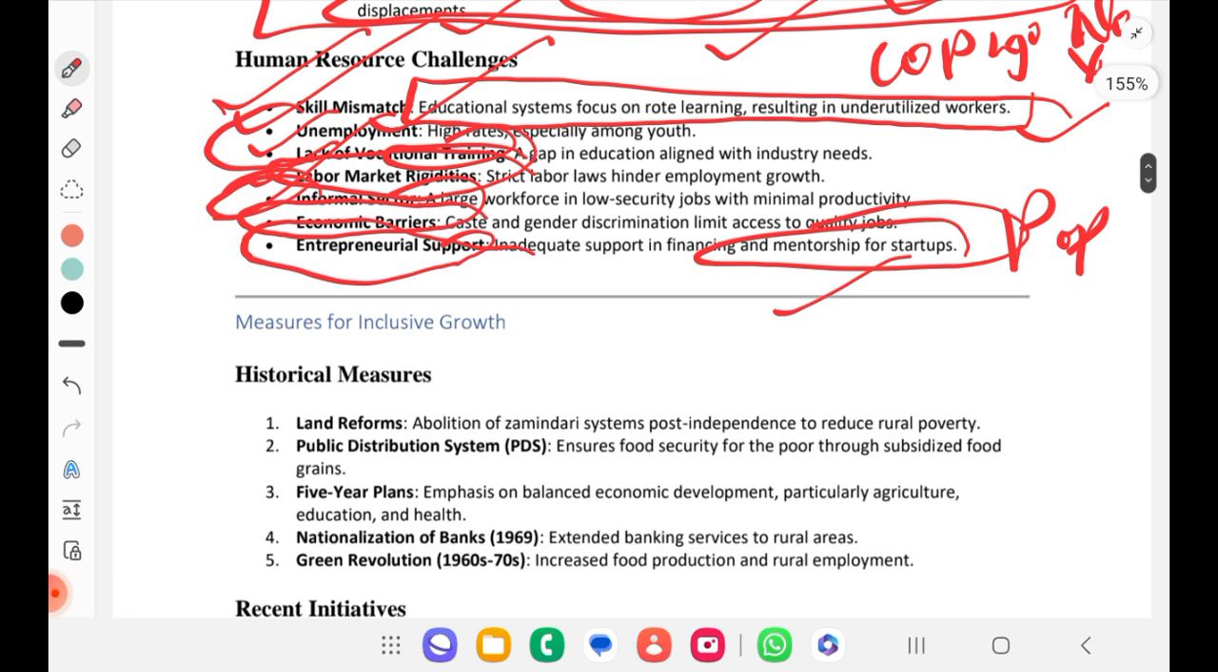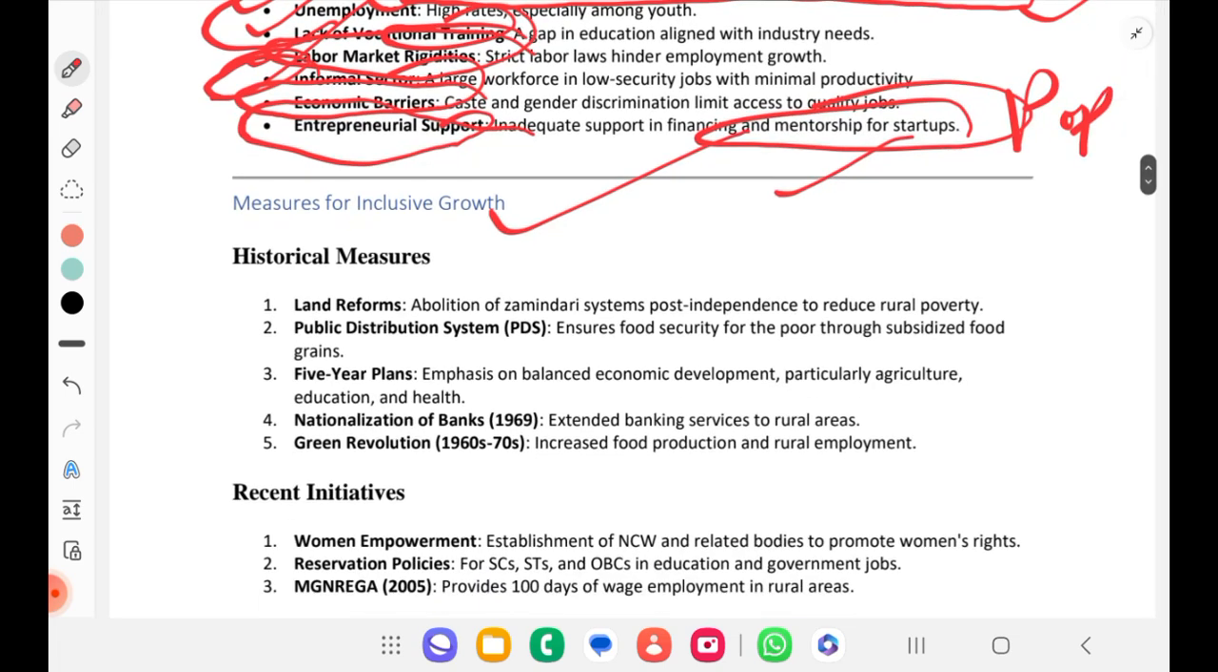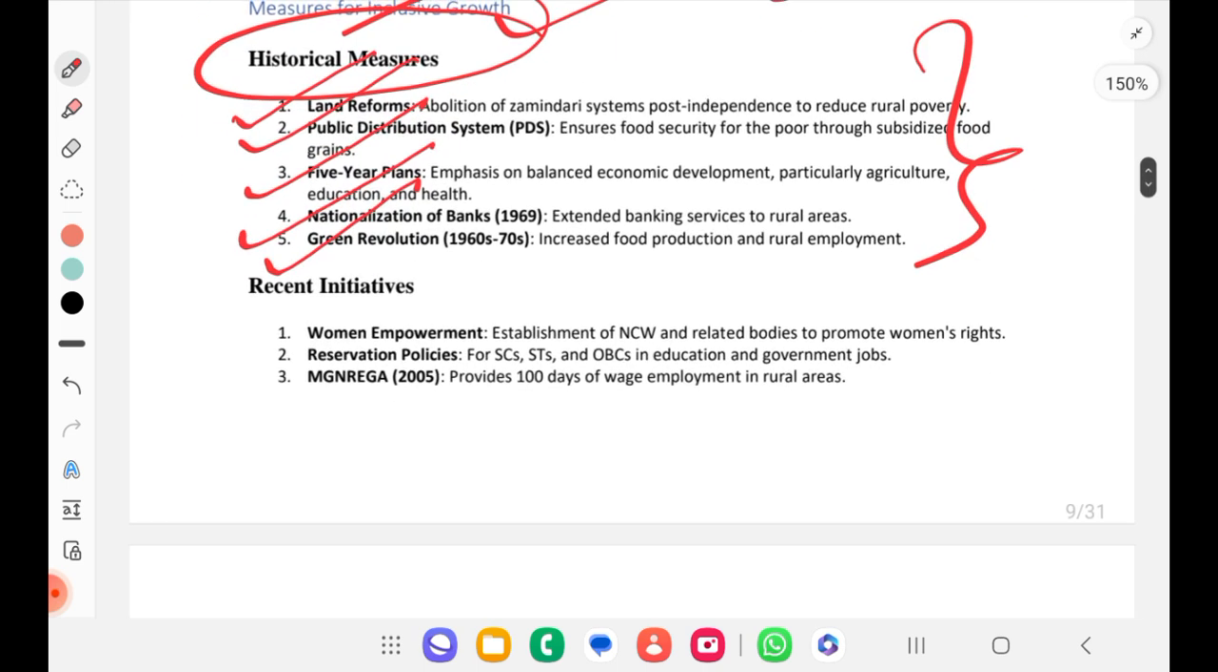So next we have measures for inclusive growth. What are all the measures we have taken? Now you can take some of the data points from here also, which you can put into the exam paper. Historically, we have already read in agriculture about land reforms, PDS, five-year plans, nationalization of banks and the Green Revolution. Recently, for women empowerment, what did we do? Establishment of NCW, and also recently I explained one initiative by the Telangana government for women empowerment in current affairs. I want you to note that again.